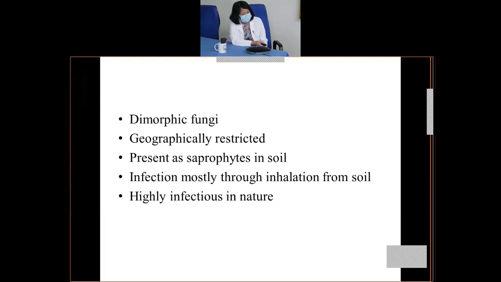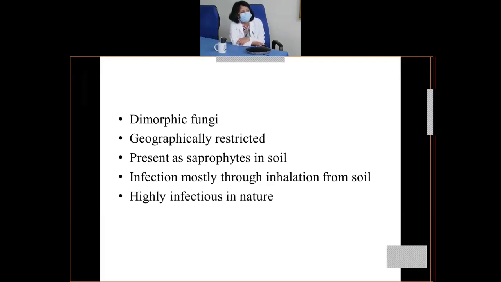So what are they? These 4 fungal infections are usually caused by dimorphic fungi. What do you mean by dimorphic fungi? It means dual morphology. When they grow at 25 degrees centigrade, they appear as a hyphae form, and when they grow at 37 degrees centigrade or in the human body, they appear as a yeast form. Okay, they are geographically restricted. It's just the opposite, sorry. When they are at 37 degrees centigrade, they are present in the form of fungi, and when they grow at 25 degrees centigrade, they are present in the form of yeast. They are geographically restricted.